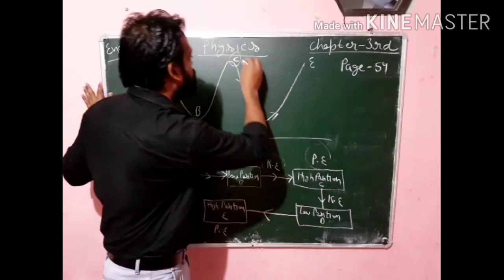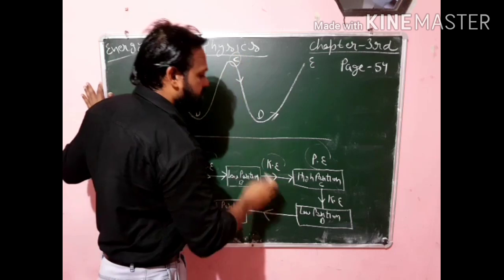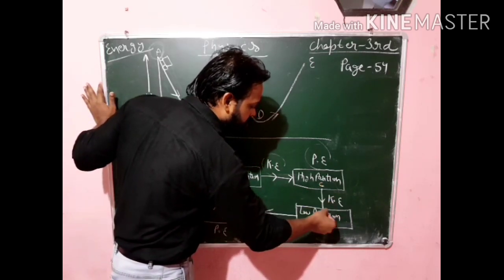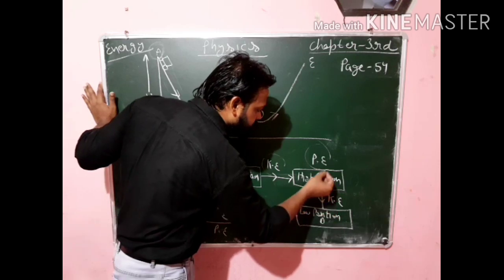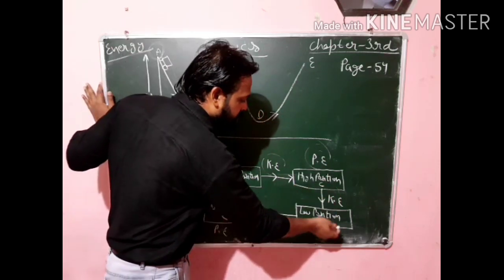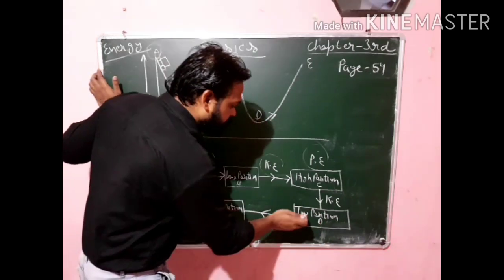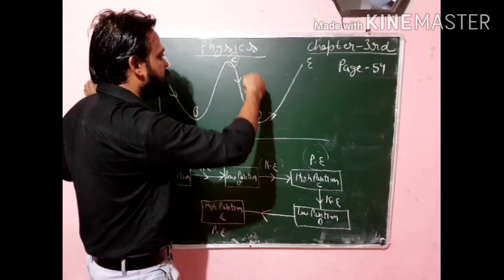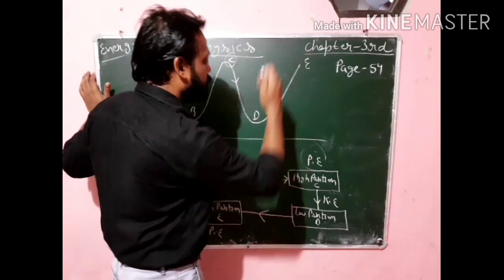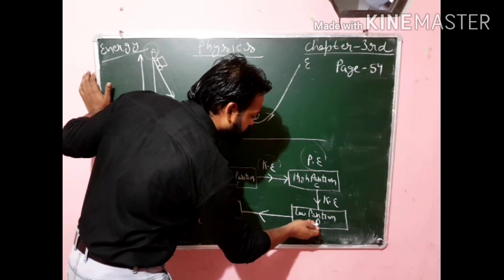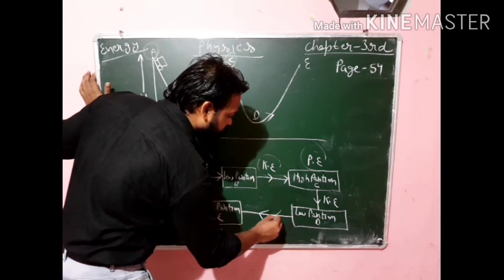When the car is released again from point C to D, while it is moving, this potential energy is converted again into kinetic energy. When it reaches the low position D, it will not stop here because it still has kinetic energy, and due to its kinetic energy it starts moving in the upward direction. So it has kinetic energy at the low position also, and it continues moving.